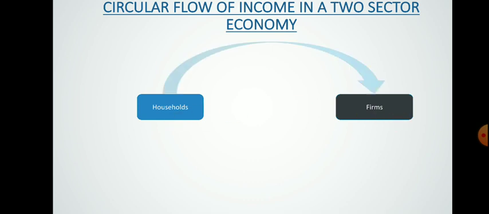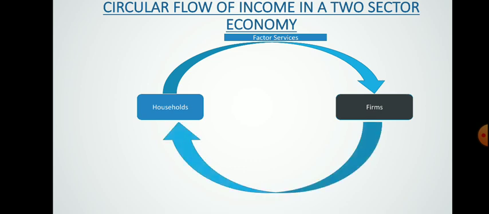Now households are providing what at the initial stage? Factor services, in the form of land, labor, capital and organizer, to the farm. With the help of those factor services, farms produce goods and services and they distribute it among the households, or they are supplying it to the households.